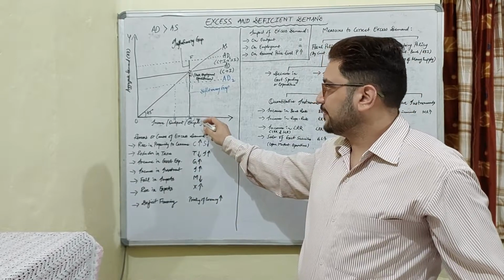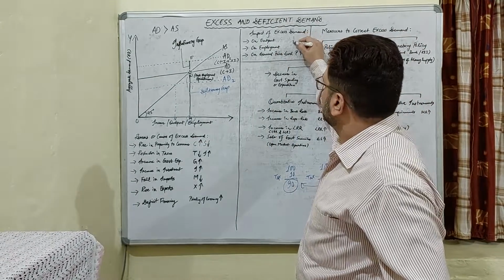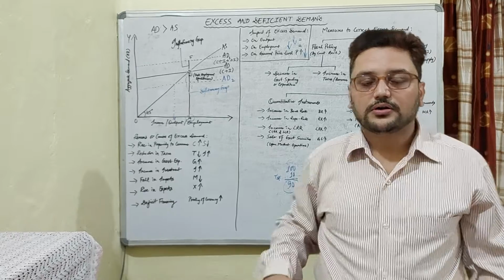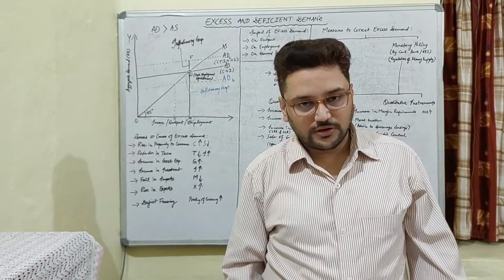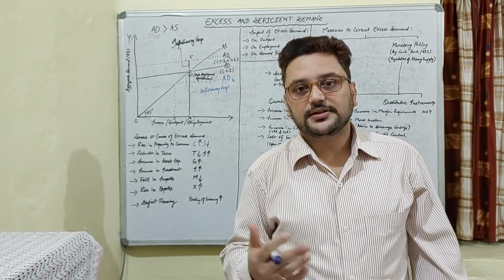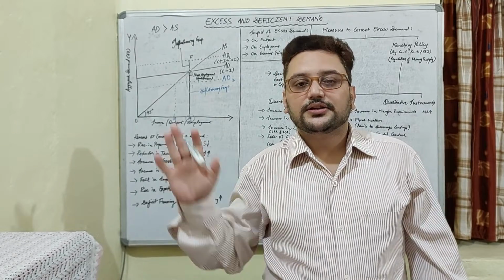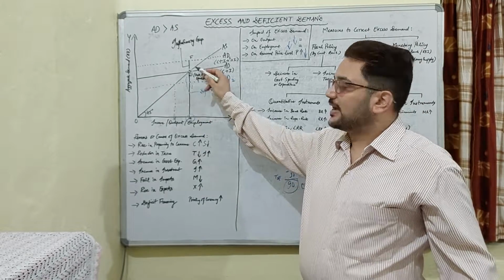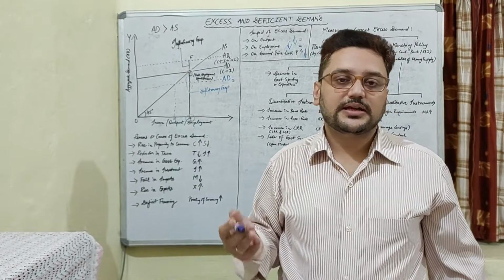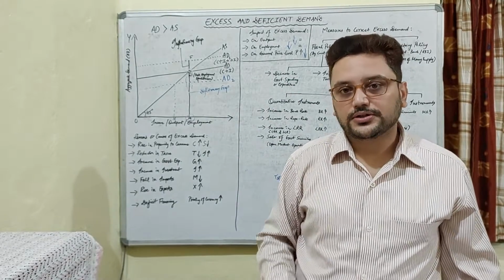So unemployment will prevail. Therefore in deficit demand, output will fall, employment will fall, and the general price level will also fall. Now we know that when the price of a commodity increases, the demand decreases, and when the price decreases, demand increases, that is the law of demand. So in this situation, the aggregate supply is more, meaning the supply of the commodity is more and the demand for the same commodity is less. So the overall price will tend to fall because of the excess supply.